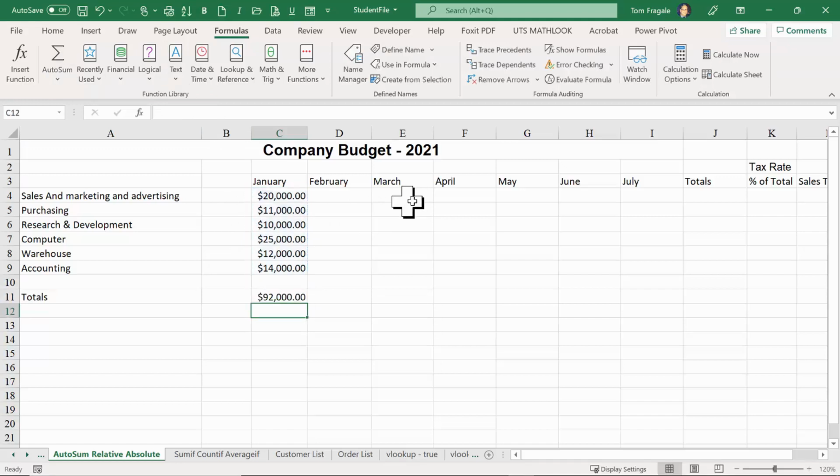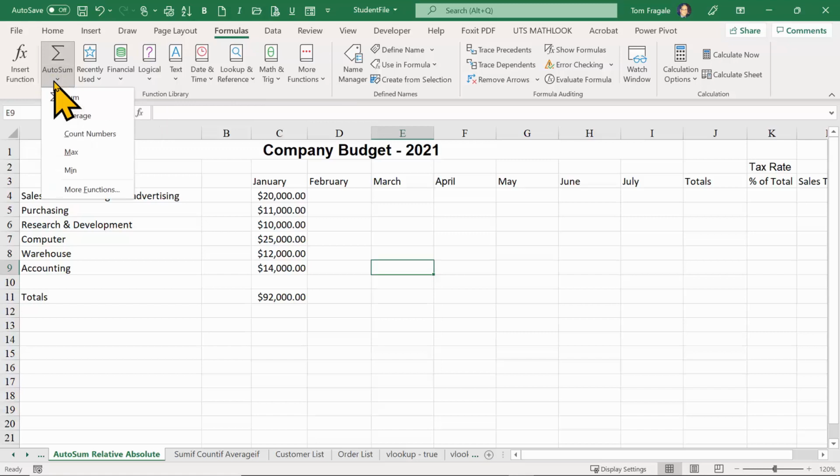So usually the AutoSum will put the proper formula in there for you. Now later on, I'll do another example of the AutoSum where it doesn't pick the proper range, and then I'll show you what to do about that. By the way, when you click on the pull down for the AutoSum, then you can get other calculations like sum, average, count, minimum, and maximum.